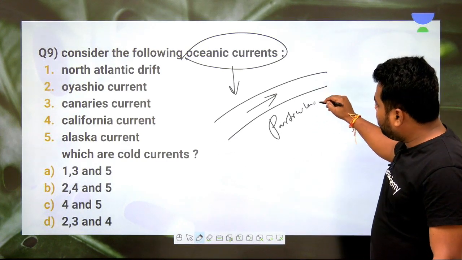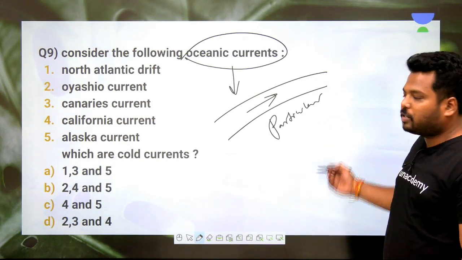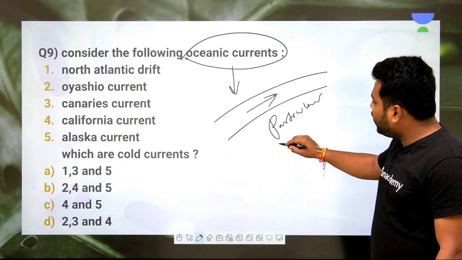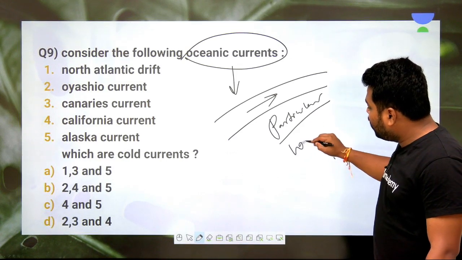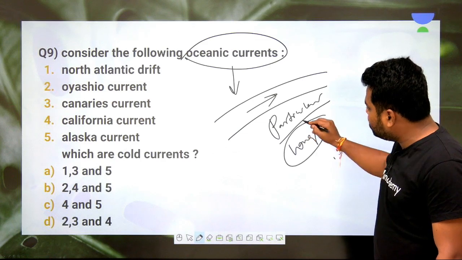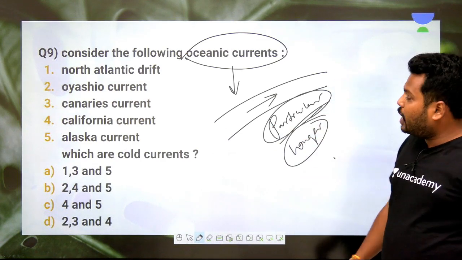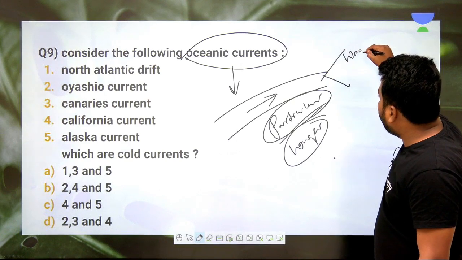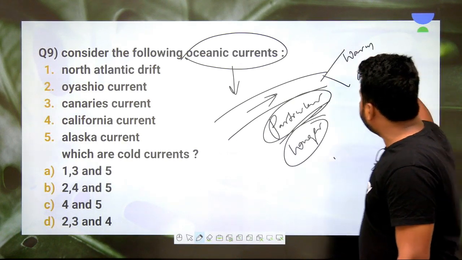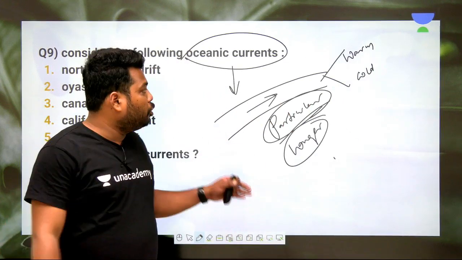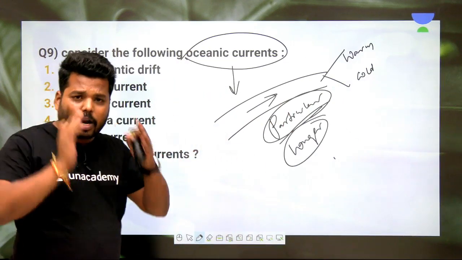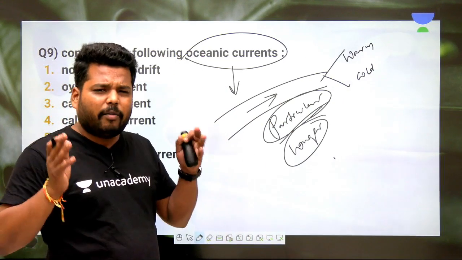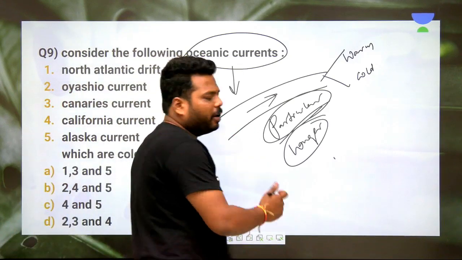for a longer distance. Clear? Moving in a particular direction for a longer distance, these two are the keywords. So they are called oceanic currents, which may be divided as warm oceanic currents and cold oceanic currents. Clear? You might have got confused about where the warm waters are and where the cold waters are. I'll just simplify it, right?